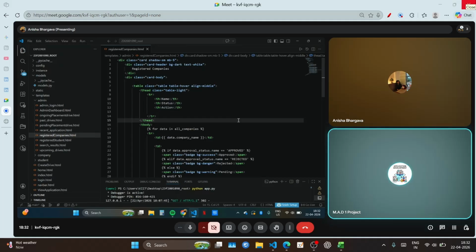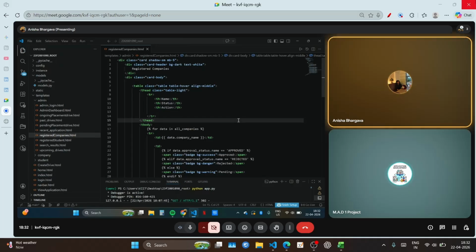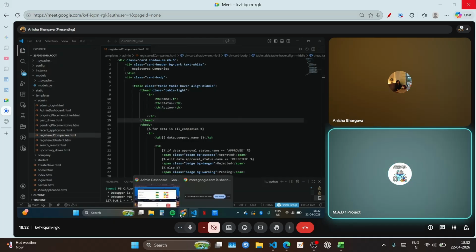That's not a big deal. So just go on your UI and show how your buttons, or the features you have implemented, are working.